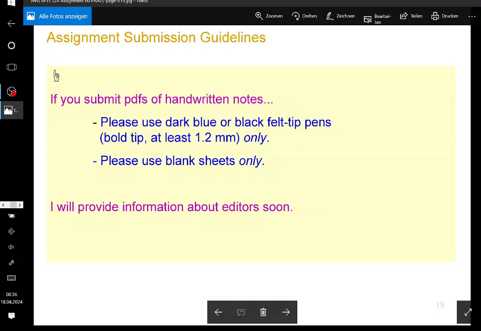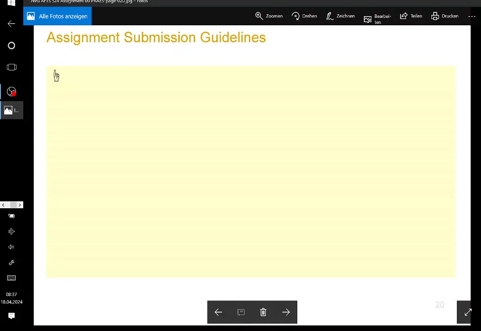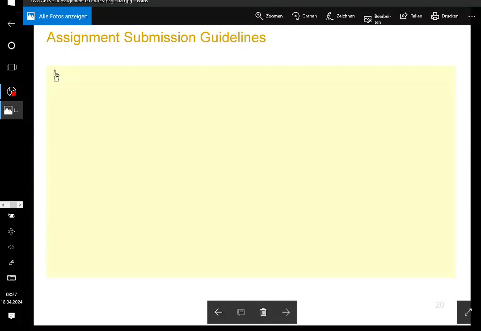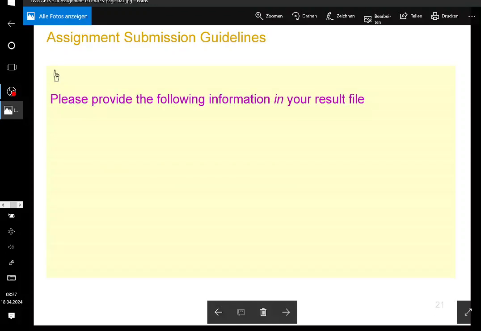I will give you information about editors, so if you don't know how to edit documents regarding formulas and all that stuff, formula editors, I will give you information about that. But until then, you can use handwritten notes, but in case you can, please do not, because it's very hard to read for me. And if you write it yourself, please use a felt tip pen.